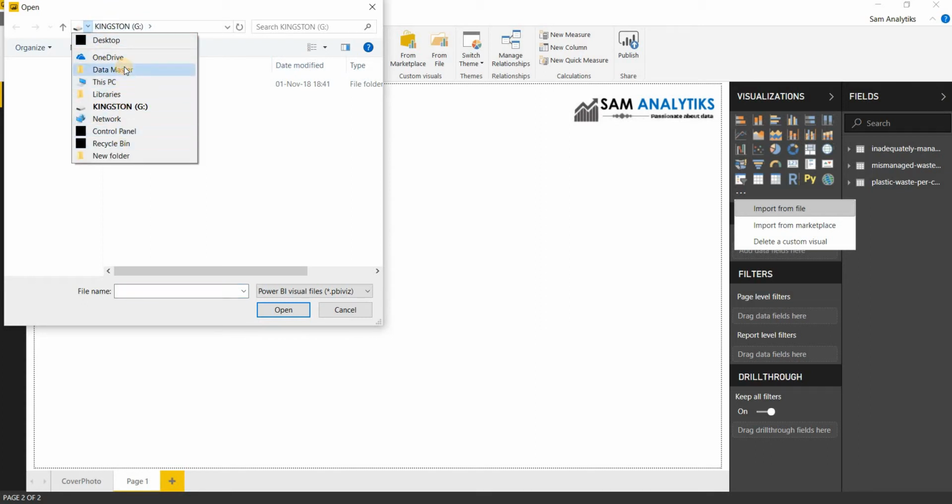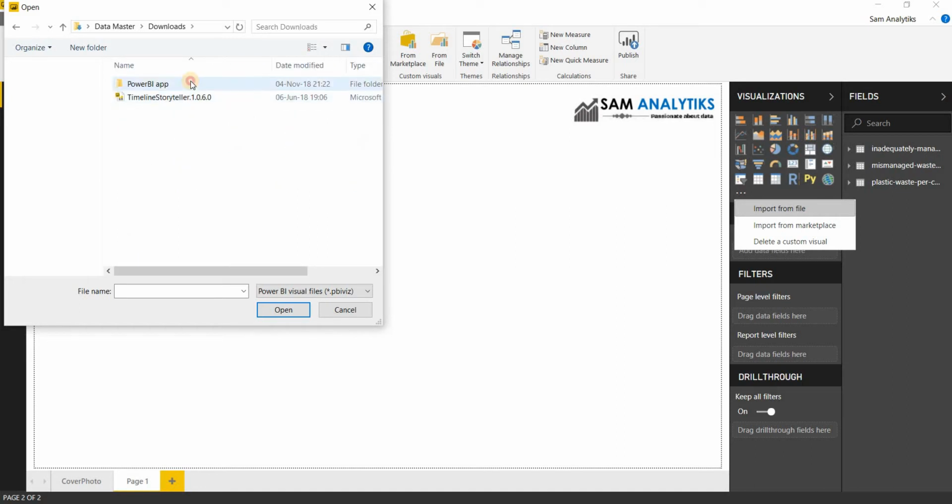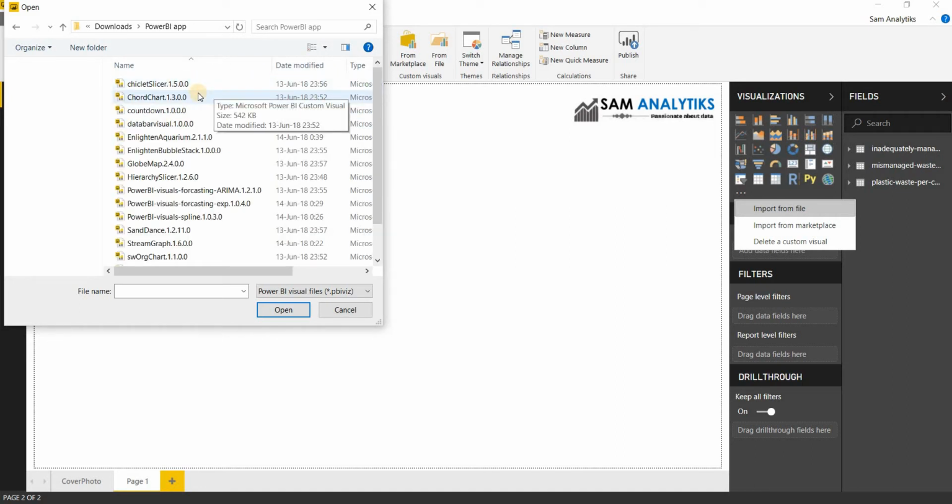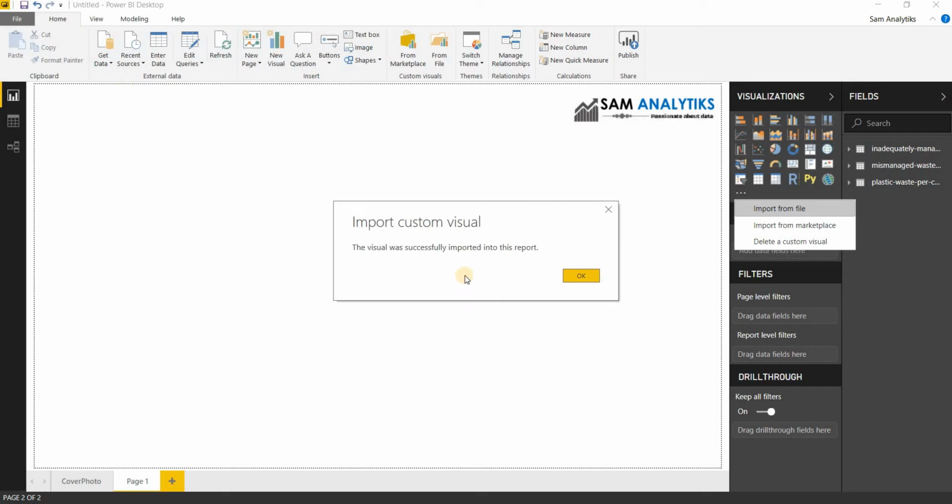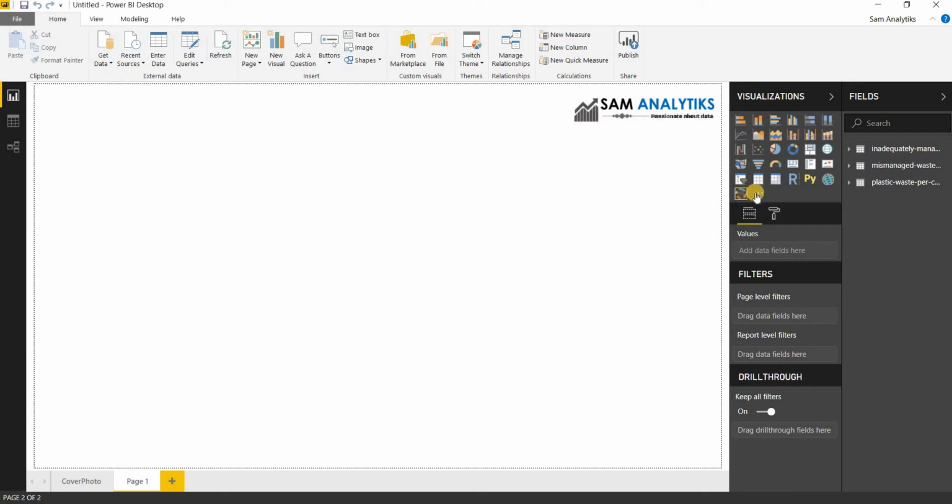If we simply go to our download section, we have the Power BI app, so we will first take the chord chart, which we can import as it comes in here.